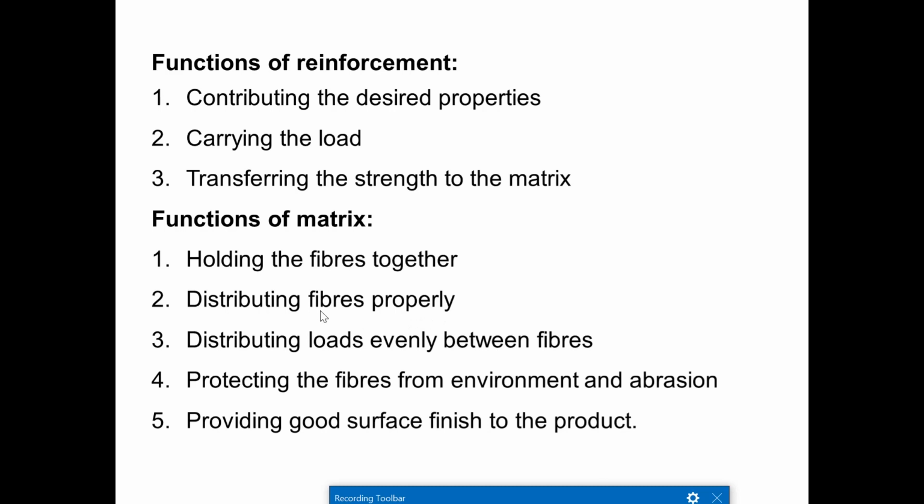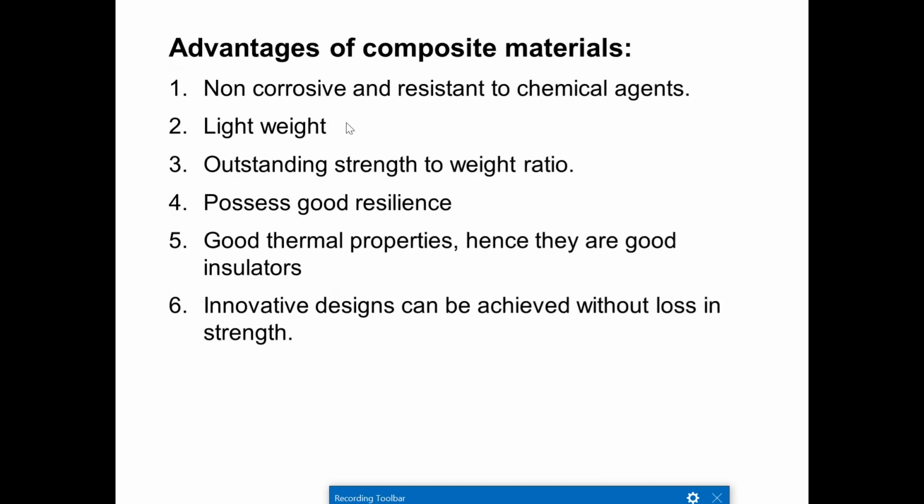Now the functions of the matrix, that is the sponge, how does it work? It holds the fibers together. All the fibers are held together in an accurate manner, distributing the fibers properly and evenly in the matrix, distributing loads evenly between the fibers, and protecting the fibers from environment and abrasion. So the fibers are going to be protected by the matrix at the outer layer, so they won't be affected by the environment or abrasion wear. The matrix also provides a good surface finish to the product. So those are the functions of the matrix.